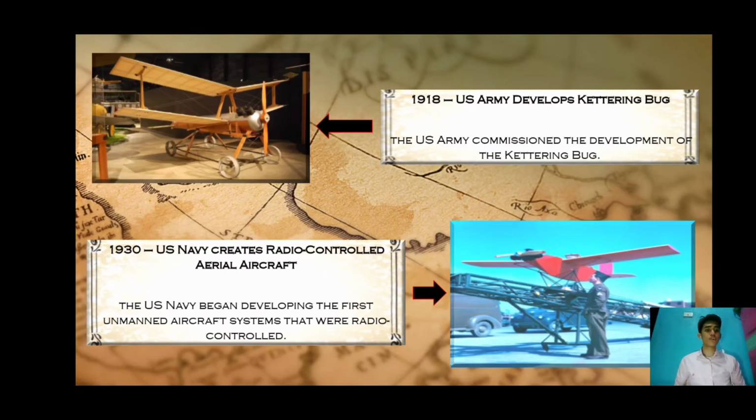1918, the U.S. Army developed the Kettering Bug. The U.S. Army commissioned the development of the Kettering Bug. The Kettering Bug was also intended to act as a flying bomb, but was much more successful, with the ability to hit targets 40 miles or 64 kilometers away. 1930, the U.S. Navy created radio-controlled aircraft. The U.S. Navy began developing the first unmanned aircraft systems that were radio-controlled.